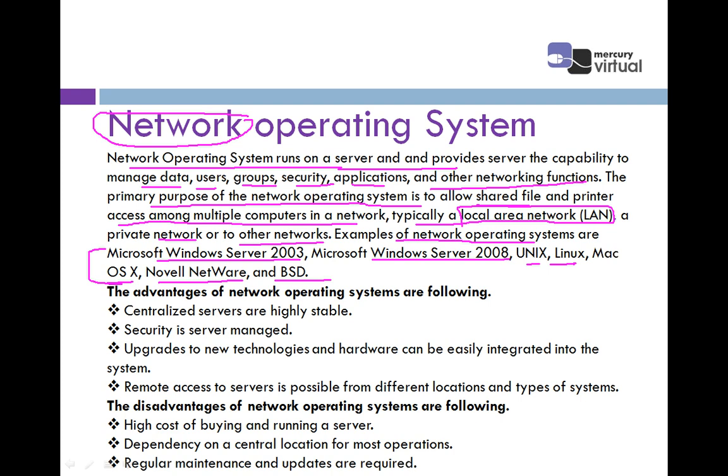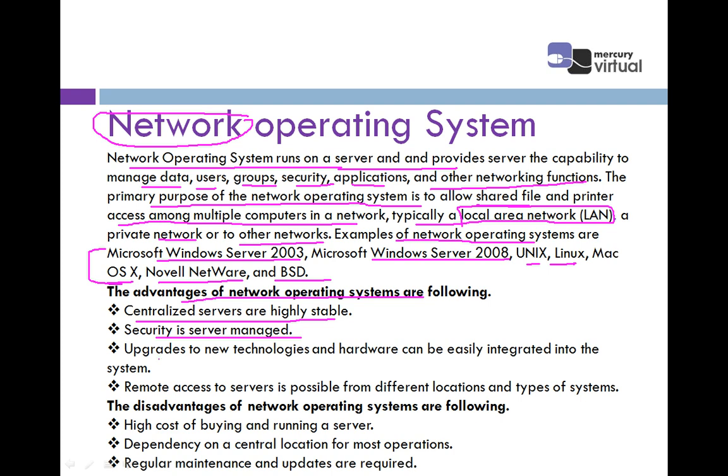Now let's see what are the advantages of the network operating system, one by one. First one is centralized servers are highly stable. Means if there is a main computer, there is a main network, so the centralized servers are highly stable, highly efficient. Then security is server managed, means there is no loss of security. Means data is never hacked by unauthorized users. So this is the main advantage, that security is enabled in the network operating system.